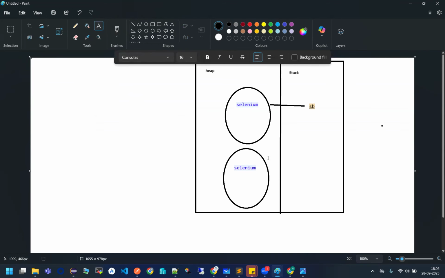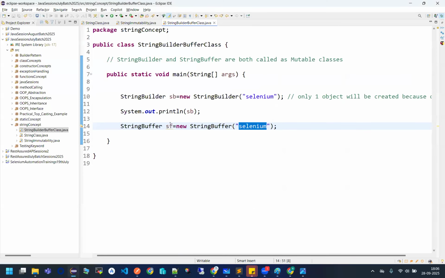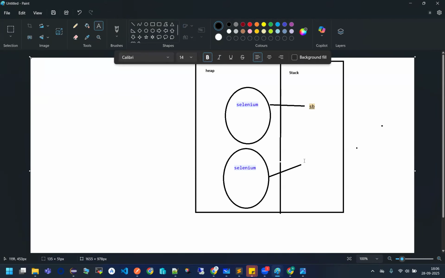See this? And this object will again be referred by what? SB or SF? It will be referred by SF method, not SB. Okay, understood how string builder and buffer are actually storing the values inside what? Your heap memory.